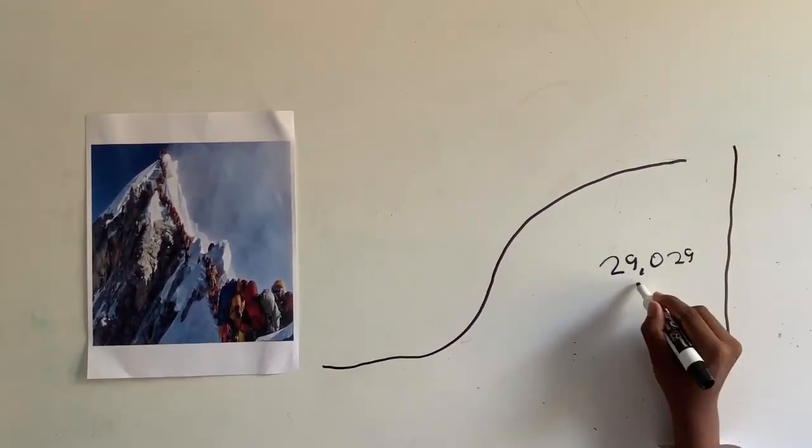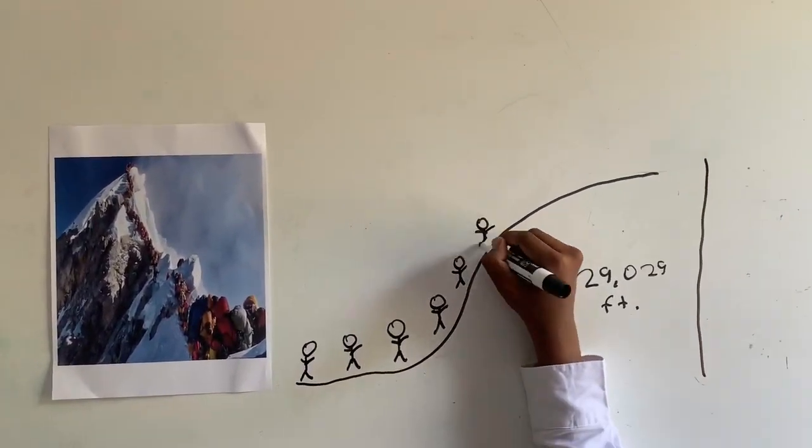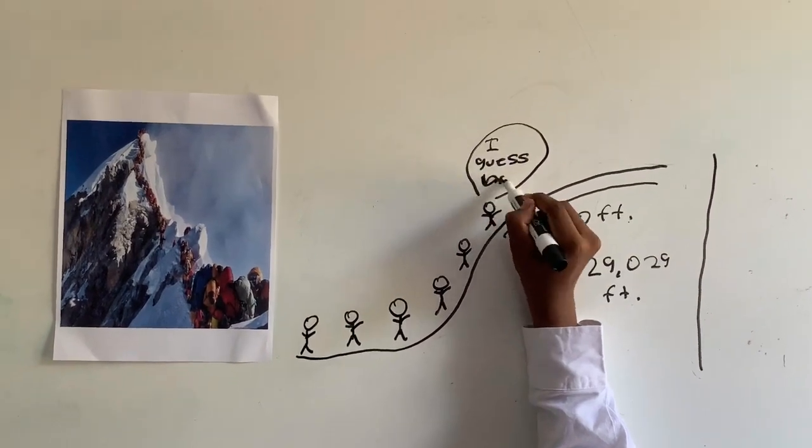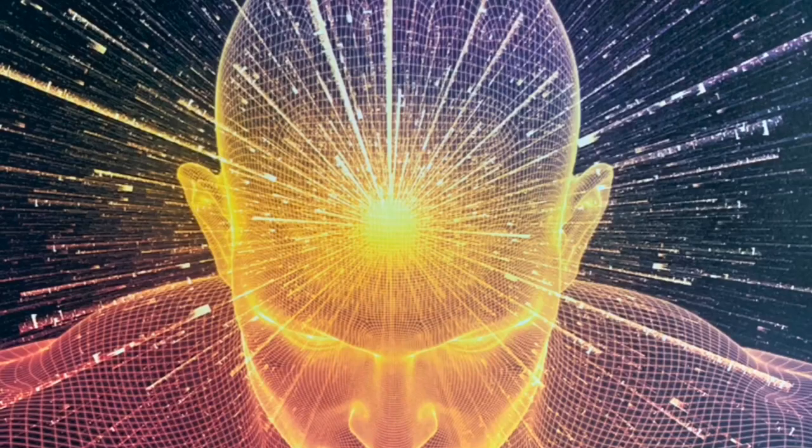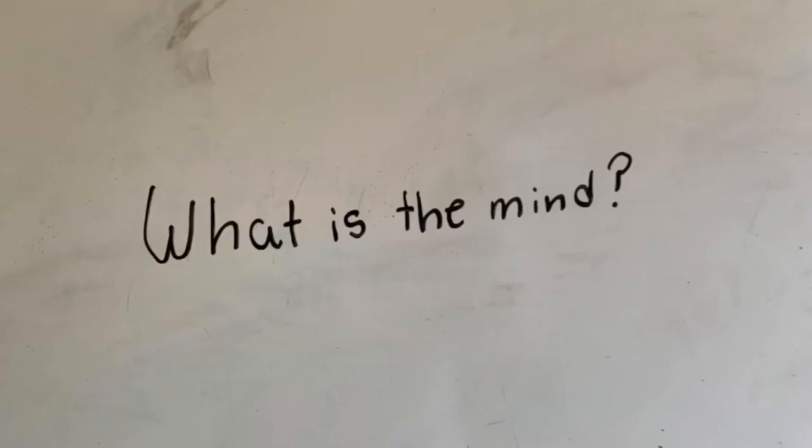On May 22nd, 2019, David Goddard turned back 600 feet from the Mount Everest peak to go back down. Today, we will learn why David turned back. To first understand why David turned back, we have to understand how our minds work.